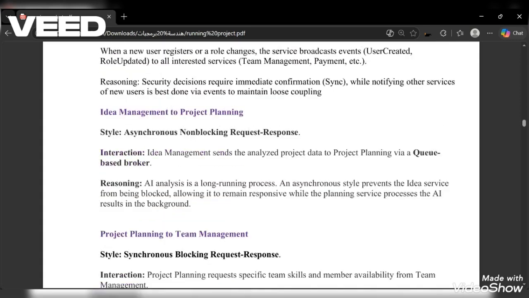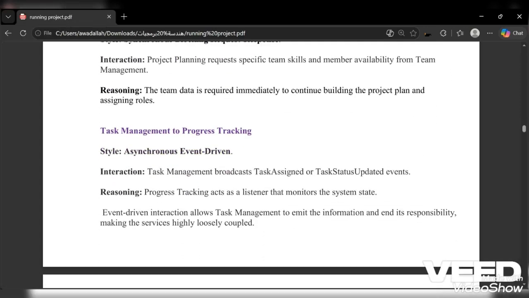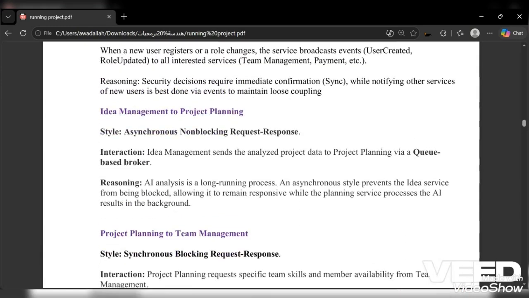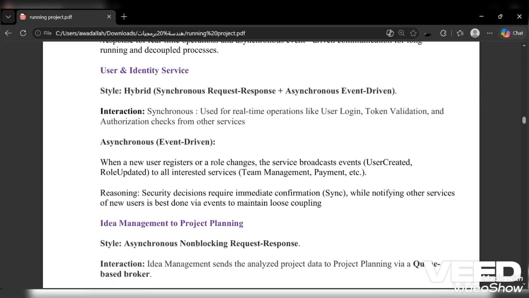Between the project planning service and the team service, we use REST HTTP. Between the planning service and the team service, I use REST HTTP too. The planning service needs team member data immediately to build a project plan, so there's no need for waiting.